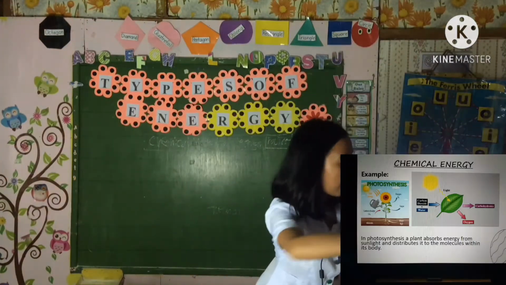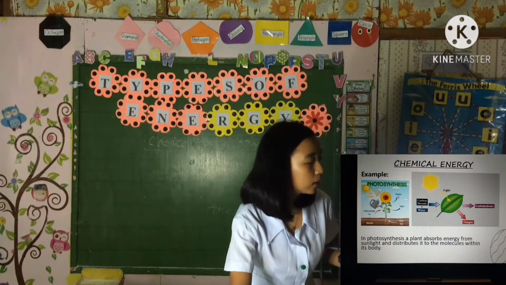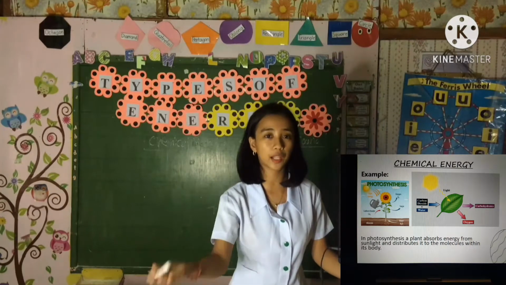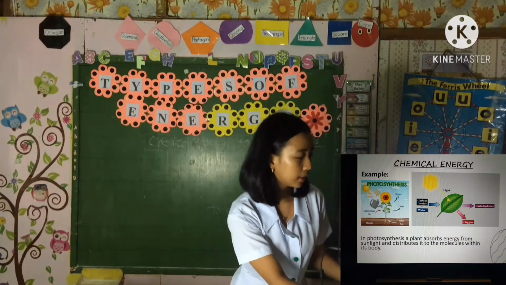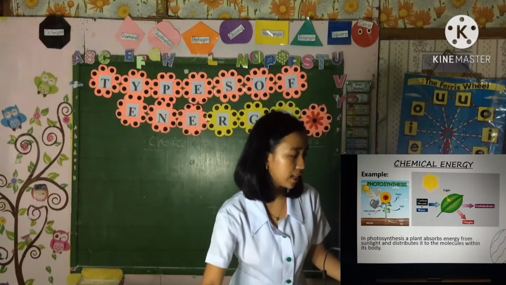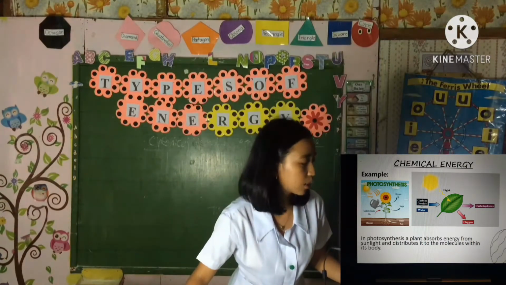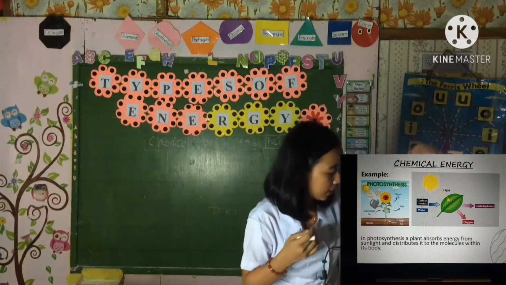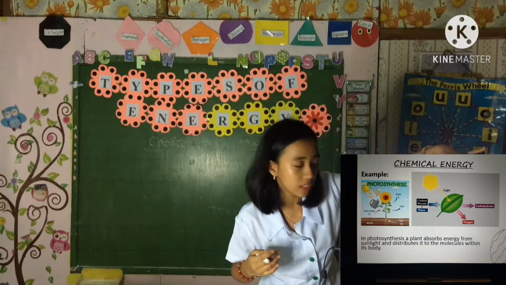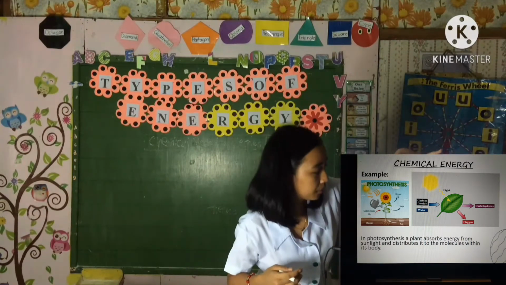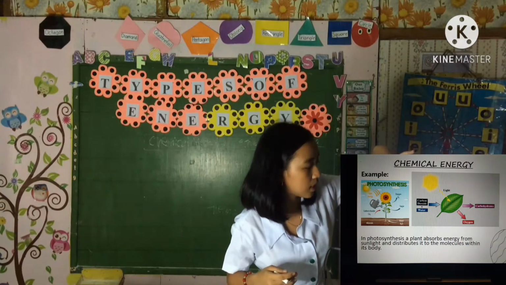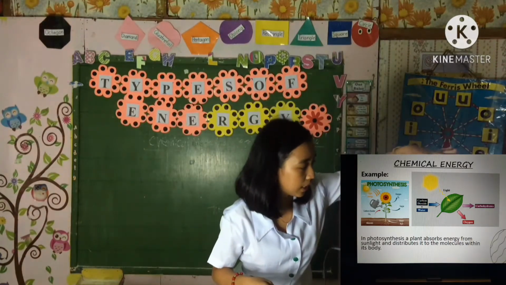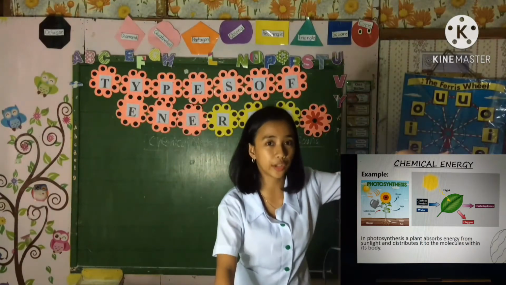Another example is photosynthesis. Does anyone know what photosynthesis is? So the chemical energy is part of the process of photosynthesis. In photosynthesis, a plant absorbs energy from sunlight and distributes it to the molecules within its body. So photosynthesis is how a new substance is created.